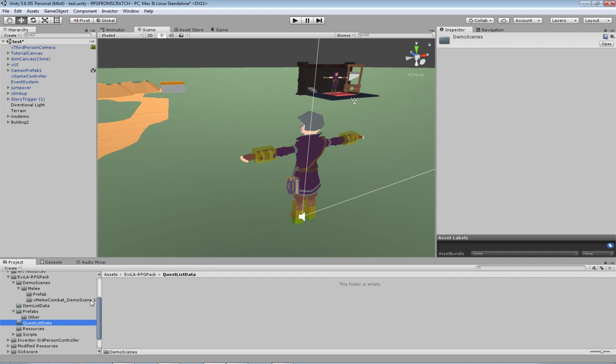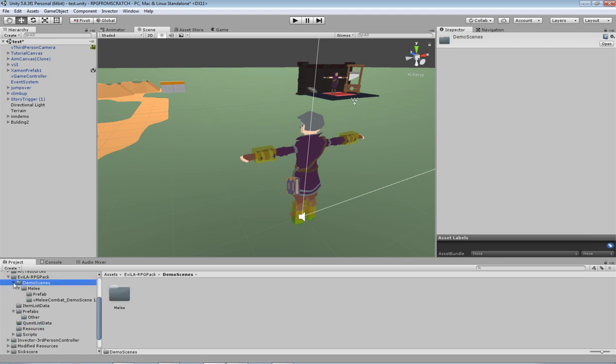What you need to do, once you've played around with that demo scene and figured out how it all works, is just delete that file, because that file will actually interfere with a new file that you're going to make for your quest game. You can always modify that file instead and just use that, but I prefer to delete it and start from scratch, so I can take you through this step by step.